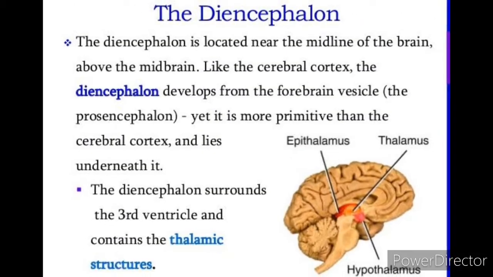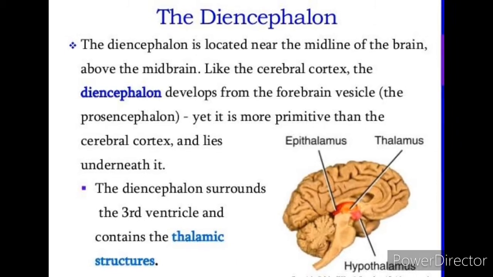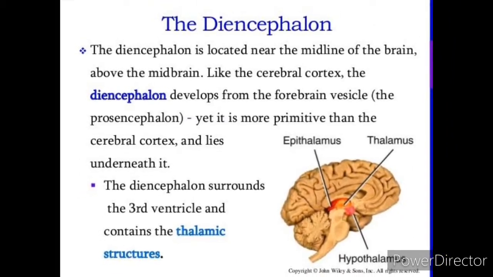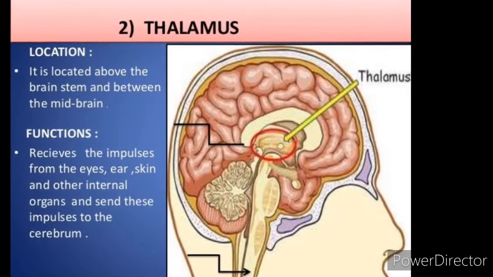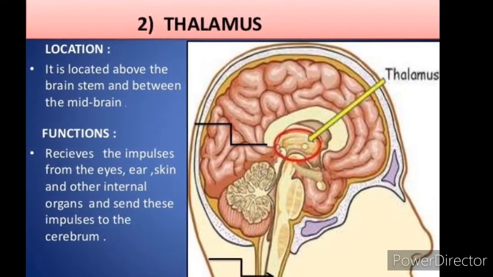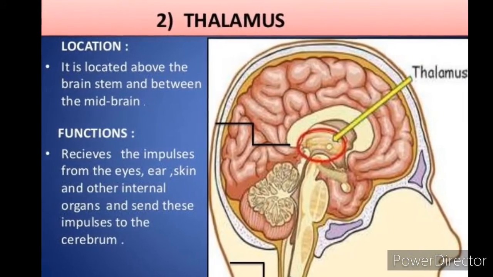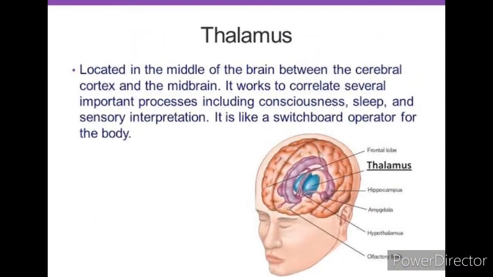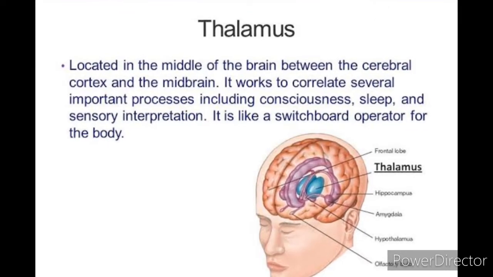Next, diencephalon. Diencephalon consists of dorsal thalamus and ventral hypothalamus. Thalamus present in cerebral medulla is a major conducting center for sensory and motor signaling. It acts as a relay center.